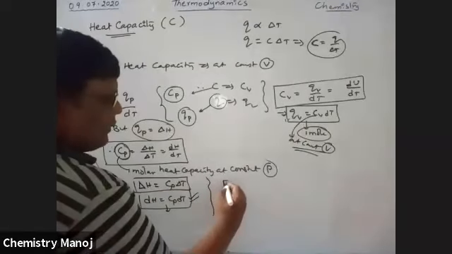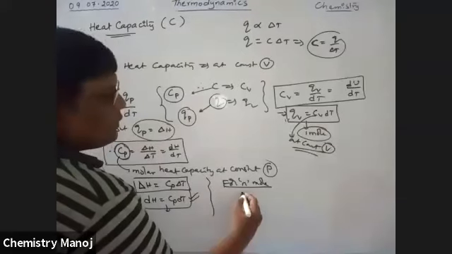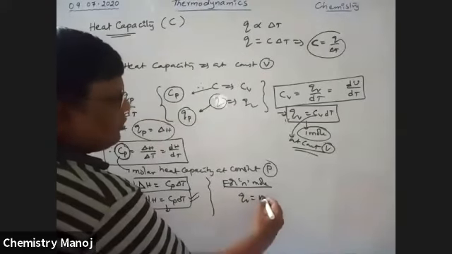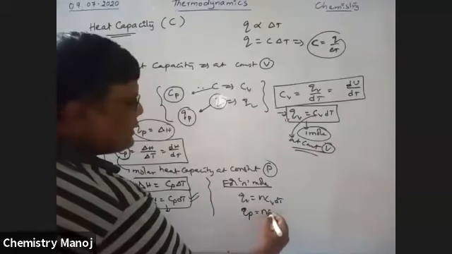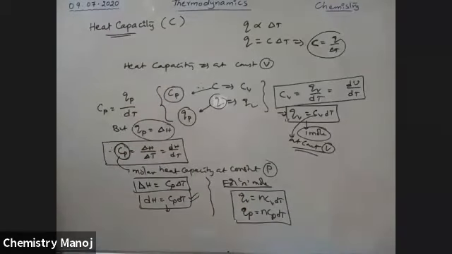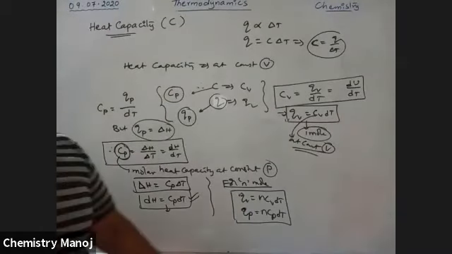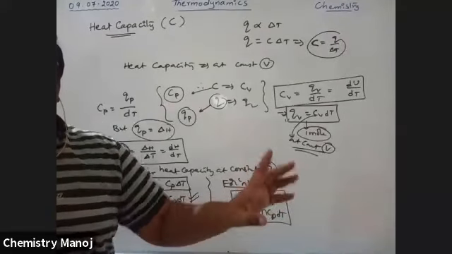For n moles of gas, QV is equal to n CV dT, and QP is equal to n CP dT. These are the frequently used relations. All these relations are very, very helpful while solving problems.